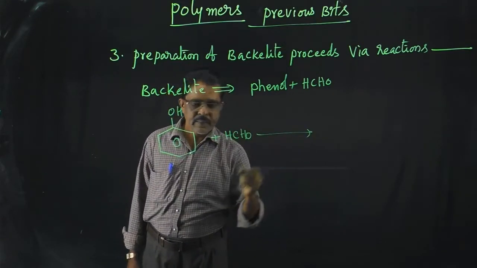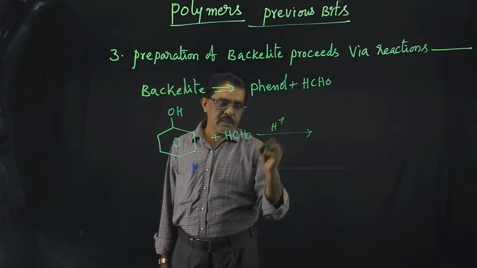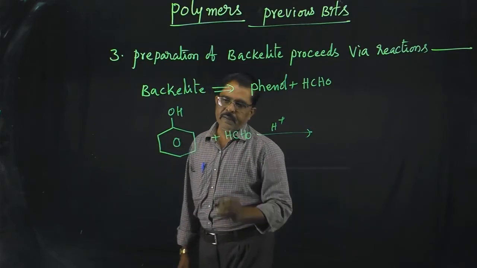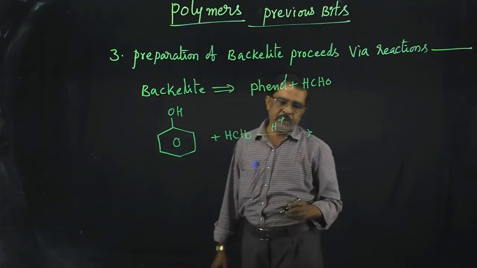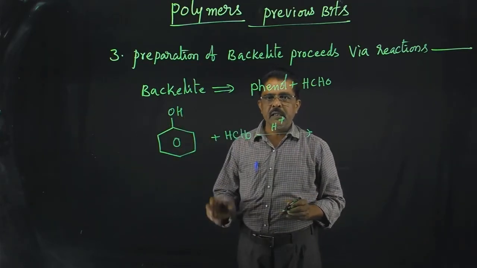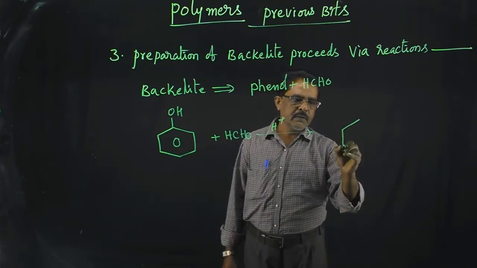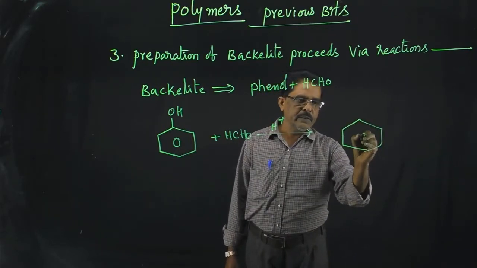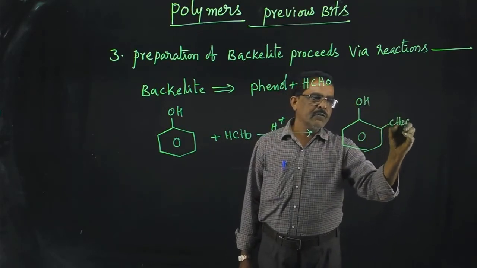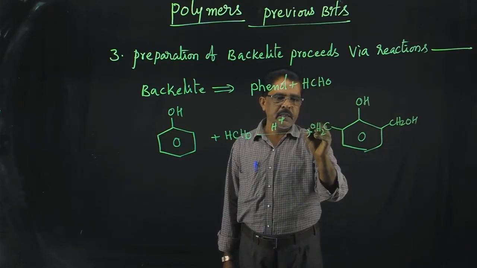formaldehyde. This happens in the presence of H+ medium, and then a substitution takes place at the ortho position or para position. You know that the phenol OH group is an ortho-para directing group. Therefore, the substituted product is formed at the ortho position like this. So CH2OH is formed, and CH2OH is also formed.